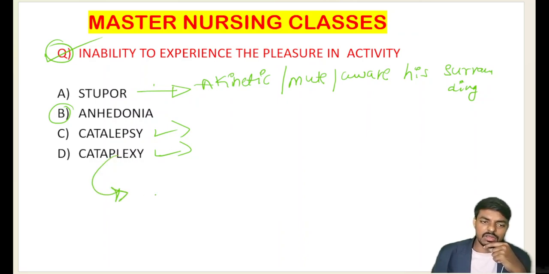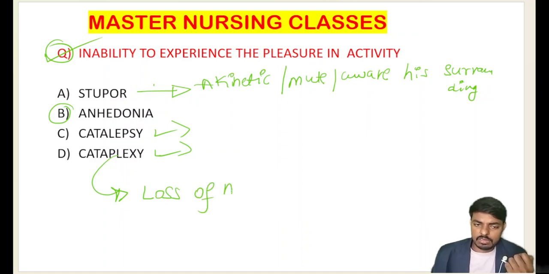Cataplexy is the state where an unexpected, sudden emotion hits the mind of the person, and at that point there is a sudden loss of muscle tone.